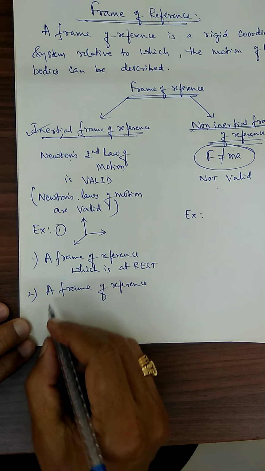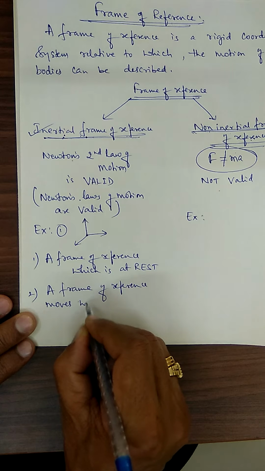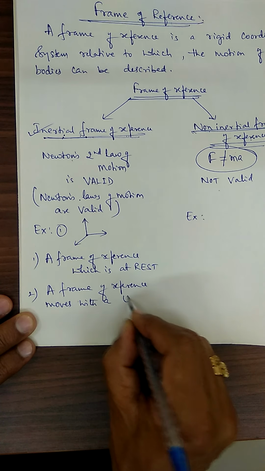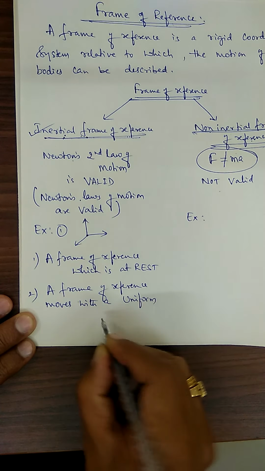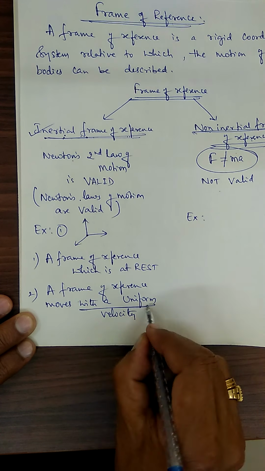Number 2, a frame of reference which is moving with a uniform velocity.